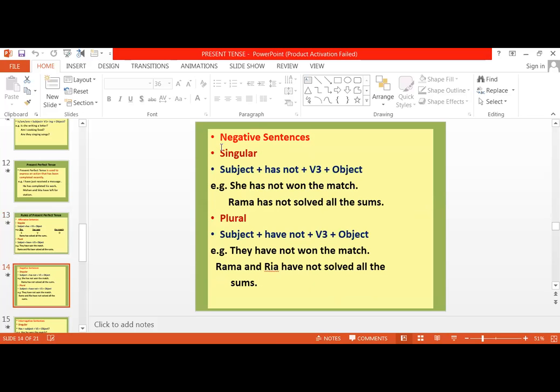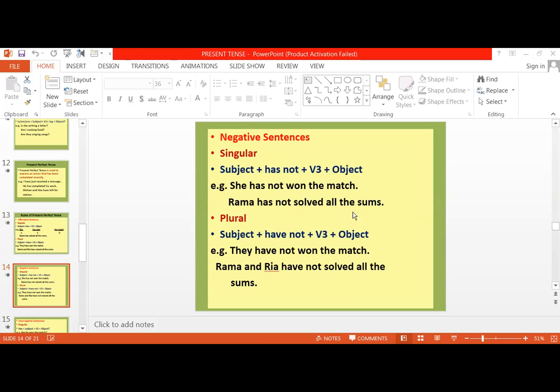Now again, when we have to make the negative of this, it is very simple. We have to add only not. That is subject plus has not plus third form of verb and object. And for plural, it is again not, and the helping verb will be have. I hope the sentences are clear to you. She has not won the match.